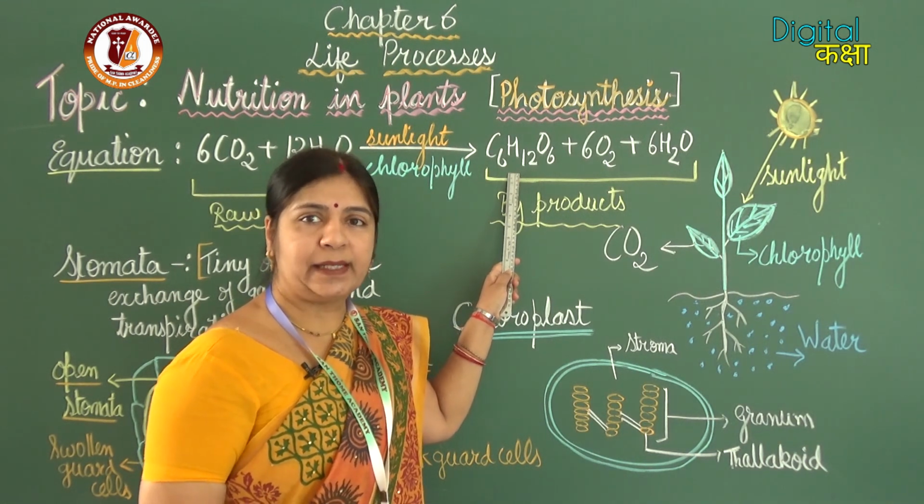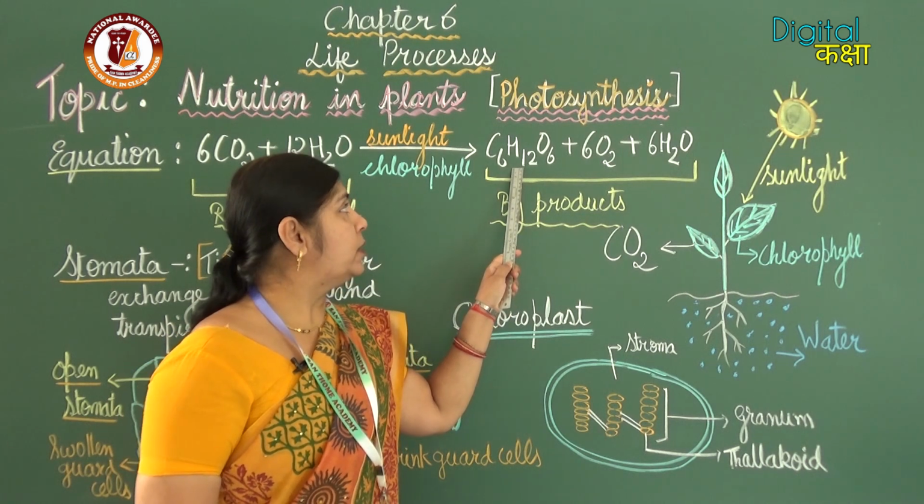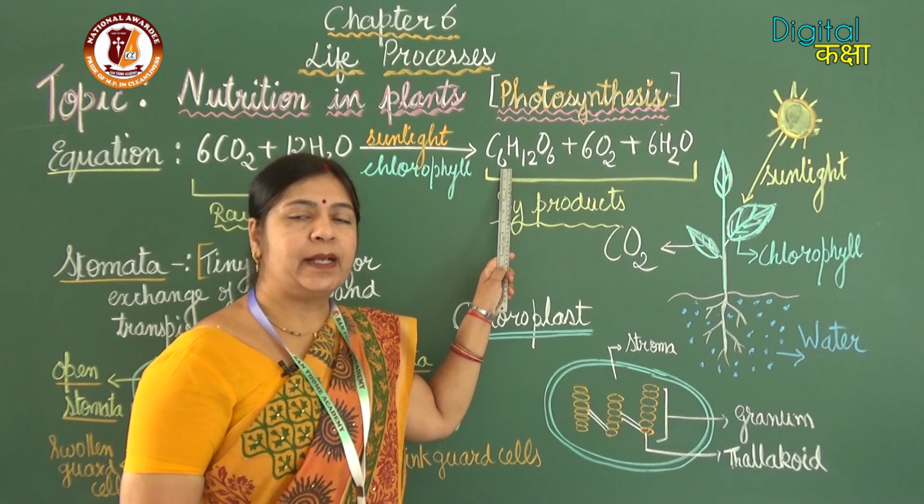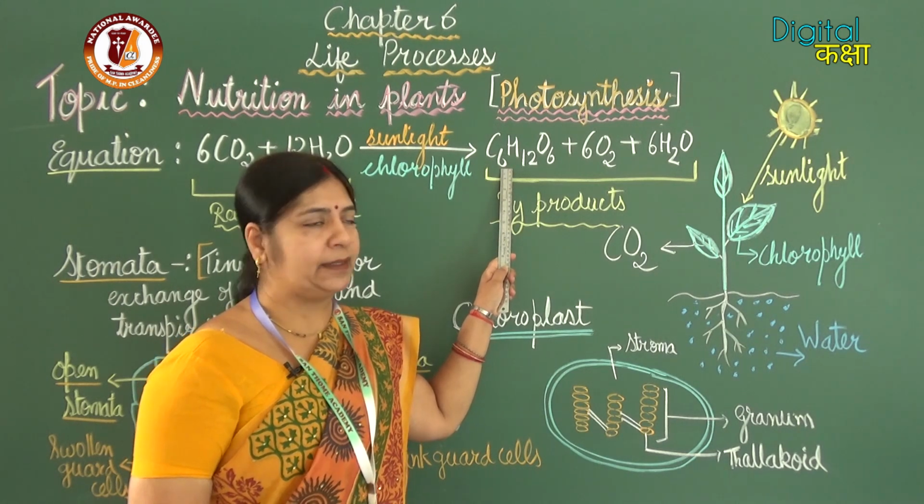Glucose is the simplest carbohydrate. So this is glucose, C6H12O6, the simplest carbohydrate prepared by the plants.